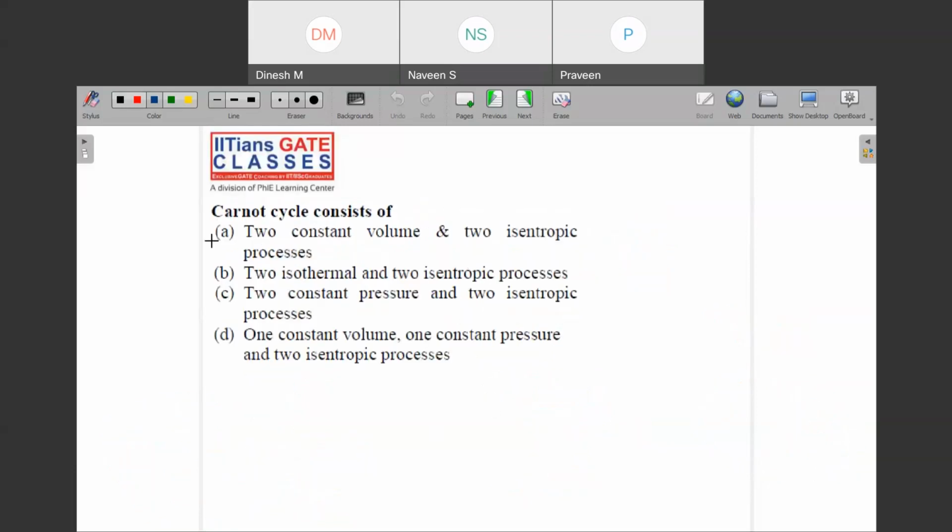Okay, let us read this one. It says that Carnot cycle consists of what? Two constant volume and two isentropic? No. See, this is very important, Carnot cycle. That is why I have included one question from this. So we can see that the Carnot cycle consists of what was there? Two isothermal and two isentropic processes. If you remember, two isothermal and two isentropic processes. So this is just a recapitulation.